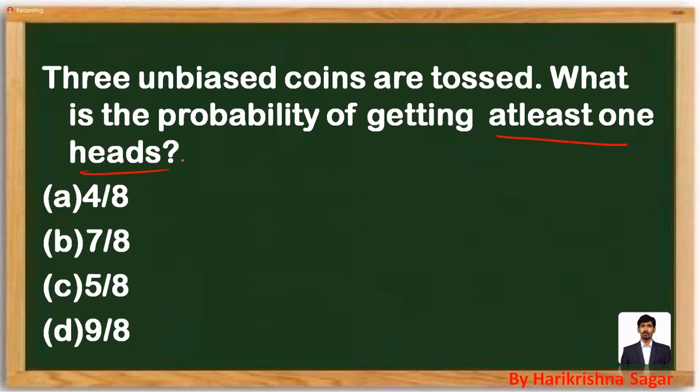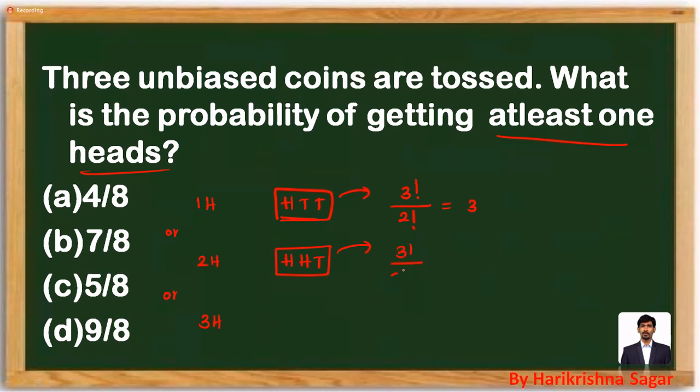Because the question is talking about at least one head, what you can do is, one head is fine with you, or two heads is fine with you, or three heads is fine with you. So I'm taking them into individual cases. One head means one must be head, remaining two are tails. In how many ways can we rearrange this? There are three elements, out of them two elements are alike. The number of ways of arranging is three. Two heads means two must be heads, one must be tail. In how many ways can we rearrange this? This also is 3 factorial divided by 2 factorial. This also we can do in 3 ways.